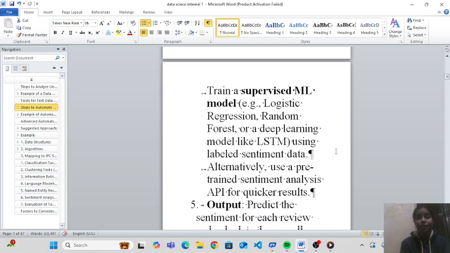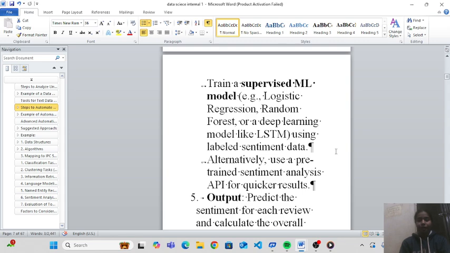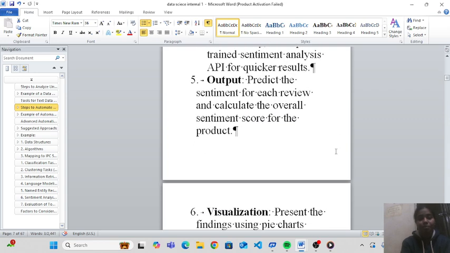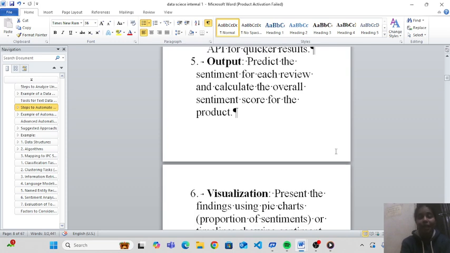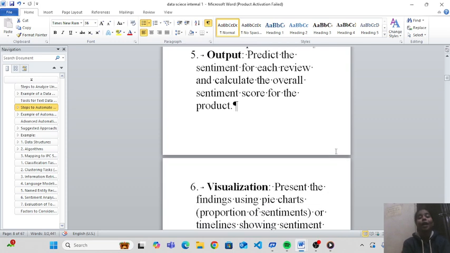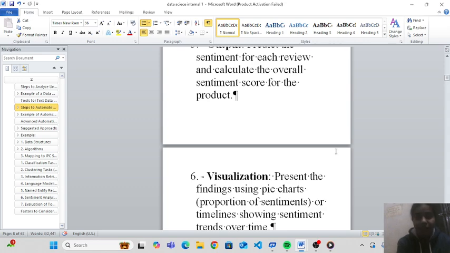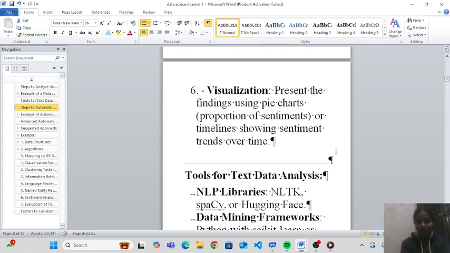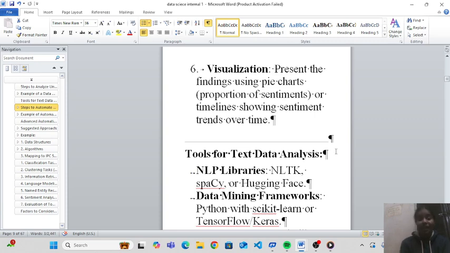Train a supervised machine learning model. Use labeled sentiment data. Alternatively, use a pre-trained sentiment analysis API for quicker results. In output, predict the sentiment for each review and calculate the overall sentiment score for the product. Visualization: present the findings, use pie charts or timelines showing sentiment trends over time.